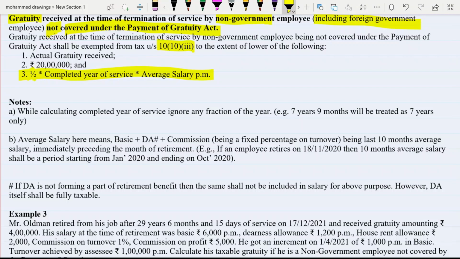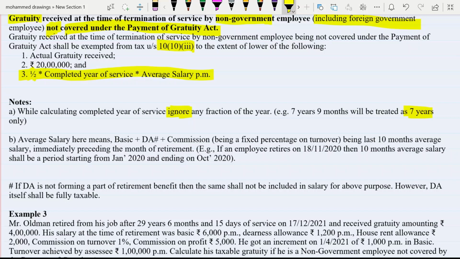Completed year of service means what? While calculating completed year of service, ignore, this is a very important word, ignore any fraction of the year. For example, 7 years 9 months will be treated as 7 years only. Don't consider it as 8 years, you have to consider 7 years only. Now this is important, because in case of covered, if it is 7 years 9 months, then what is your completed year of service? 8 years. But if the person is not covered by the Payment of Gratuity Act, then ignore any fraction, whether it is in excess of 6 months or not.